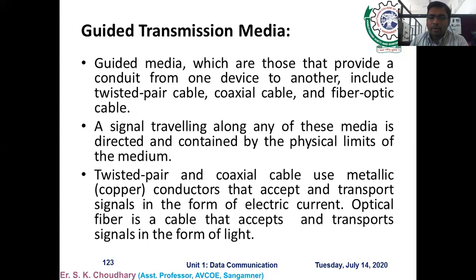Twisted pair cable and coaxial cable use metallic conductors like copper wire that accept and transport the signals in the form of electric current. And optical fiber is a cable that accepts and transports the signal in terms of light. This is the basic difference between these three guided media. So twisted pair cable and coaxial cable use a similar kind of copper wire, and fiber optic cable uses light for the transmission of the signal.